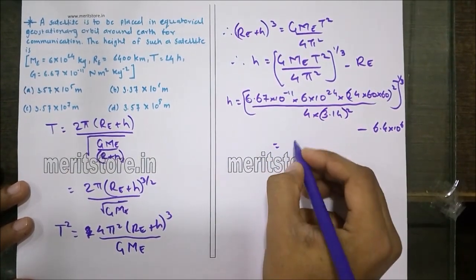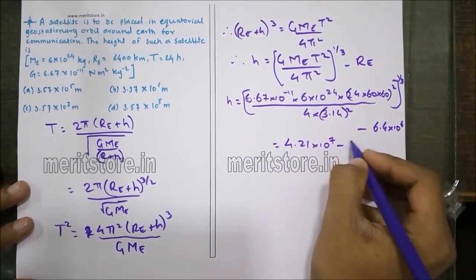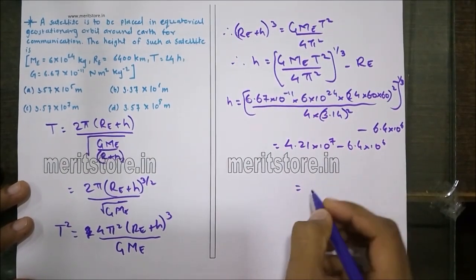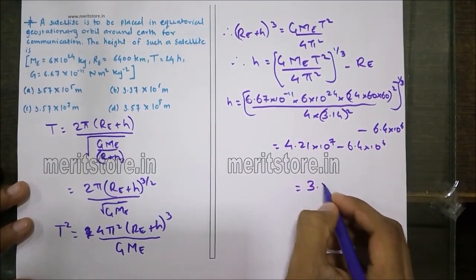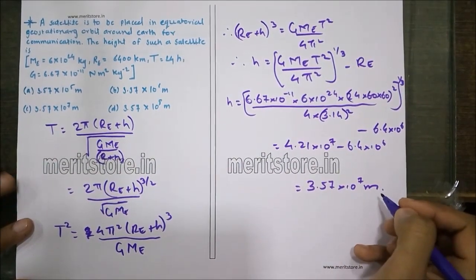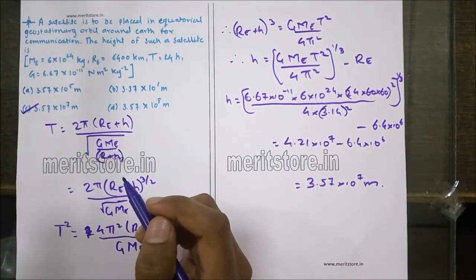So we get 4.21 into 10 raised to 7 minus 6.4 into 10 raised to 6, which is nothing but 3.57 into 10 raised to 7 meters. Hence, option C is the correct answer.